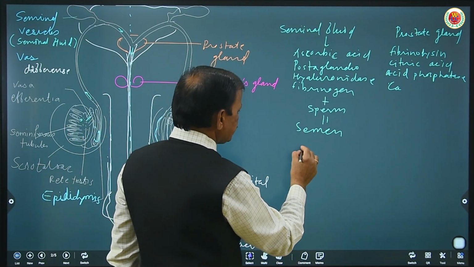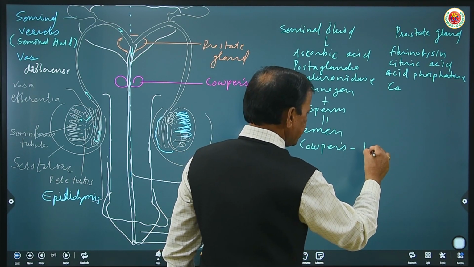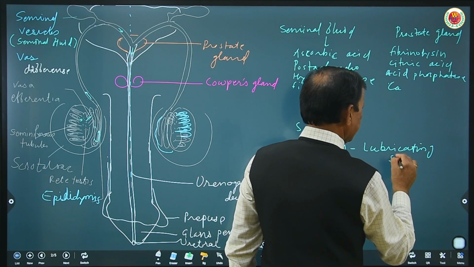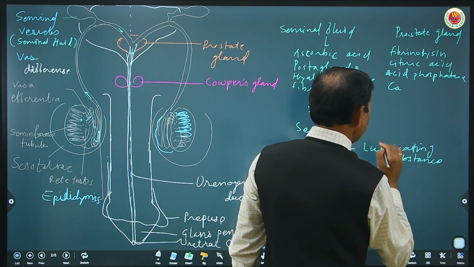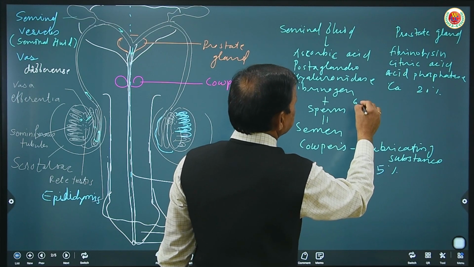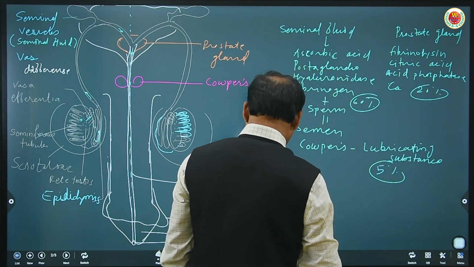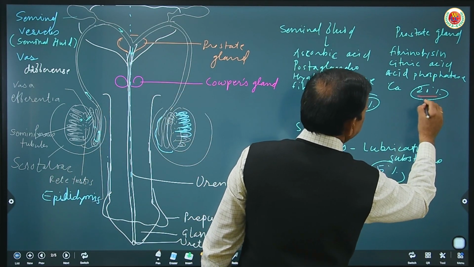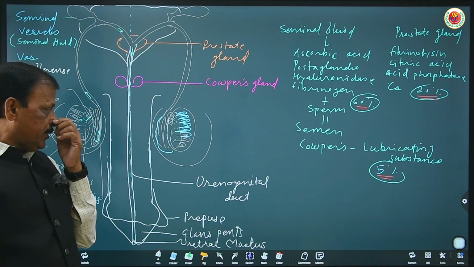What does Cowper's gland produce? These Cowper's glands add a lubricating substance. They form 5% of total seminal fluid. This one forms 20% of seminal fluid, and this one forms 60% of semen. So you have to remember for NEET how much percentage each contributes to the semen. These are the three important glands.